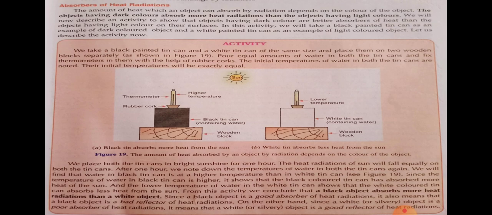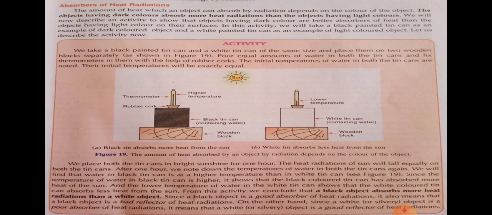We take a black painted tin can and a white tin can of small size. You can take anything and place them on two wooden blocks separately. Pour an equal amount of water in both the tin cans and fix thermometers in them with the help of rubber cork.